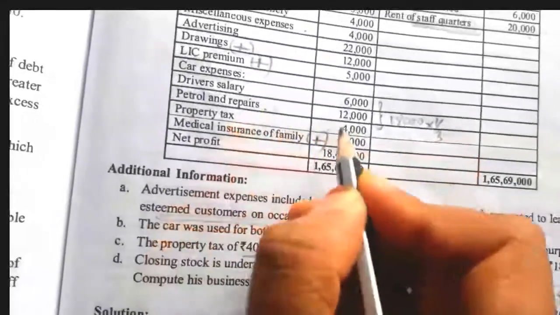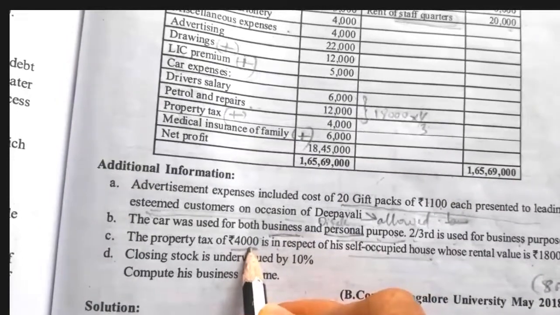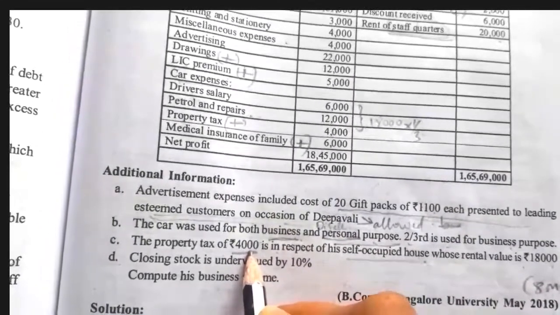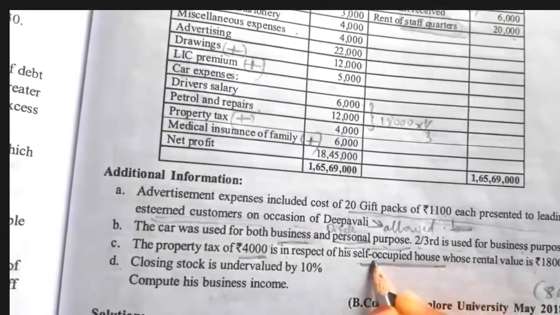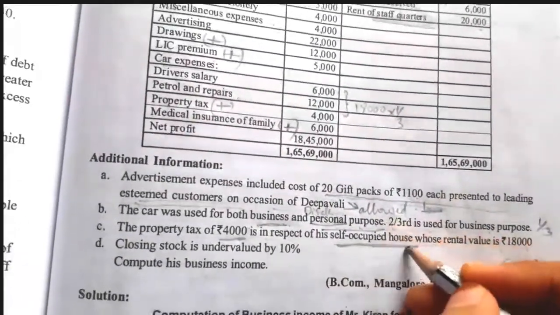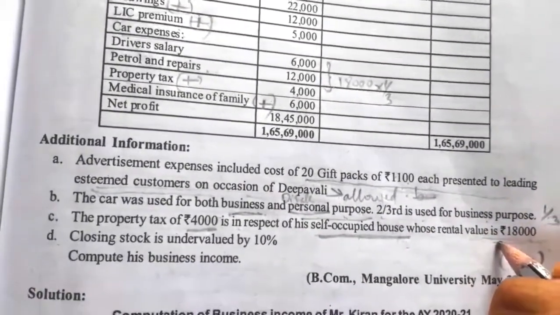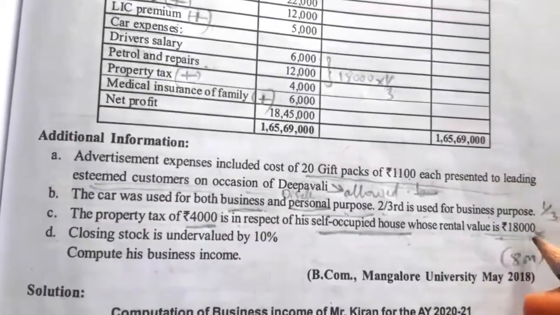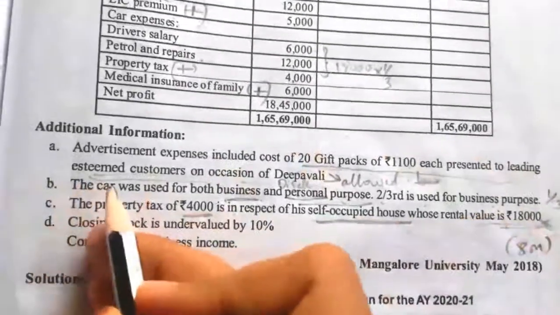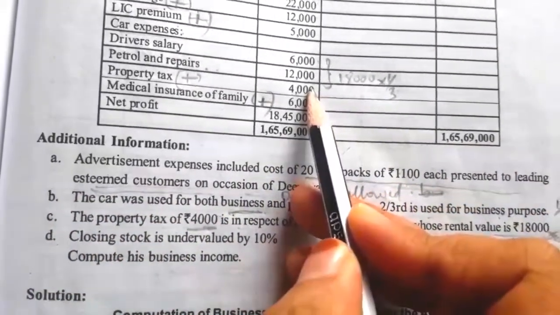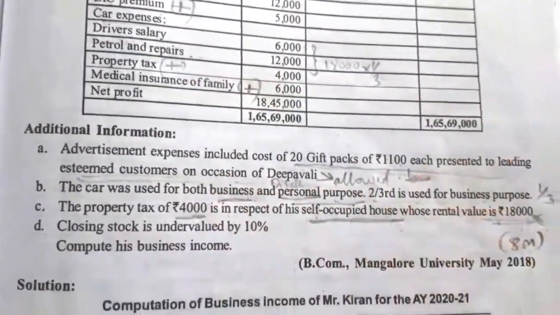So this 4,000 we have to add to the net profit because it is a disallowed expense. The rental value of this house is 18,000, but this is irrelevant. No need of this calculation for us. This value is not required. Only the 4,000 which is included here relates to house property, so we have to cancel it while calculating the disallowed expenses.